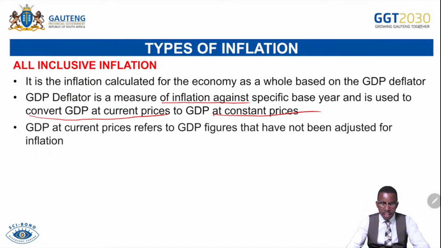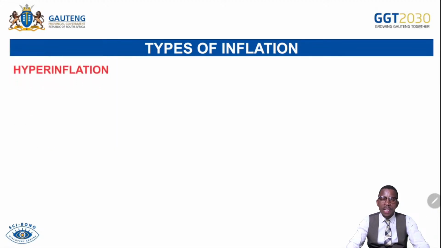We are deflating GDP figures by removing the inflation rate. GDP at current prices refers to GDP figures that have not been adjusted for inflation. There is an effect of inflation. While GDP at constant prices has been adjusted for inflation. The inflation effect has been removed to discover the actual growth of economic activities in the country.